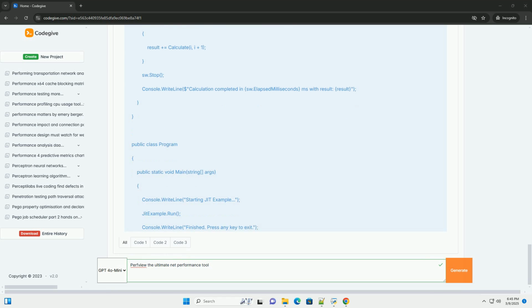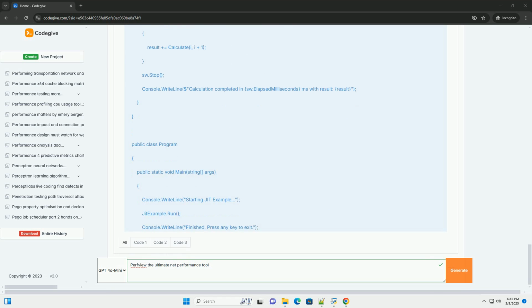6. Advanced features. 1. Command line usage: PerfView can be used from the command line for automated data collection. This is useful for continuous integration environments. 2. Custom providers: PerfView allows you to collect events from custom ETW providers that you define in your application. 3. Filtering: PerfView allows you to filter the data in the various views to focus on specific areas of interest.